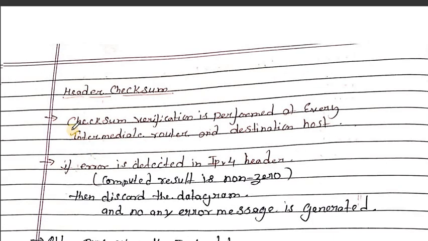Here the header checksum is verified at every intermediate router and the destination host.